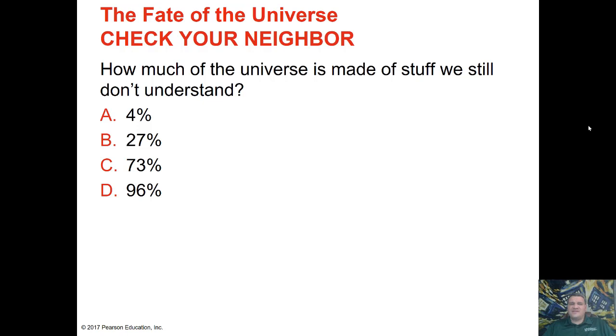So how much of the universe is of stuff we don't know what it is yet? The answer is dark matter and dark energy. We still don't know what those are. We are fairly convinced that they exist based off of observational evidence, but we don't know what they are. So the correct answer is D, 96%. We only know what 4% of the entire universe is actually made of, and the rest is that 96% of dark matter and dark energy, and we don't know what it is. Now, that may sound like bad news, but it's actually awesome because it means that astronomers still have jobs.